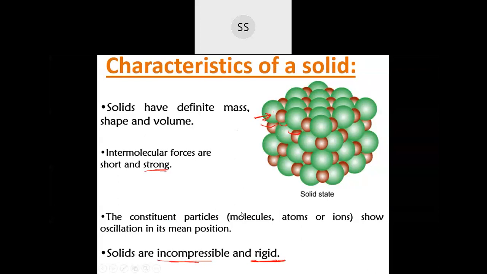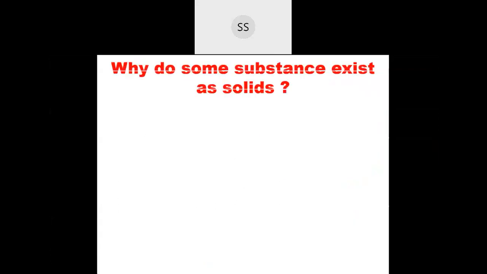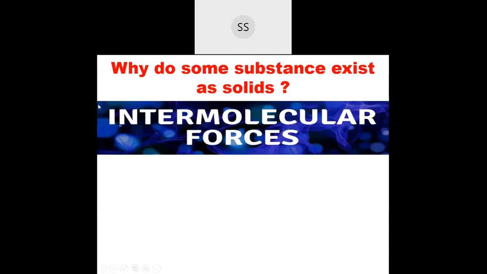Yes, let us move on now. Now the next question arises, why do these substances exist in the solid state? For this, the reason is there are two main net opposing forces. There are two forces which make them exist in the solid state. The first force acting on the solid, which is the main reason why the compound exists in the solid state, is intermolecular forces. That intermolecular attraction, the force existing between two particles. If I have one atom over here and another atom, there will be a force of attraction between them that makes them get closer, and due to that force of attraction they exist in the solid state.